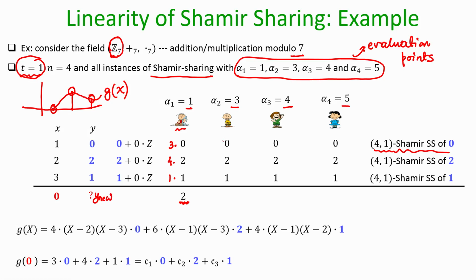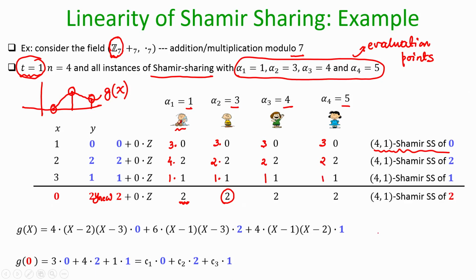The same operation party P 2 will do: C 1 times its share of the first y value, C 2 times its share of the second y value and C 3 times its share of the third y value, and it will obtain its share of the y nu value. Like that party 3 has to do, and similarly party 4 has to do.